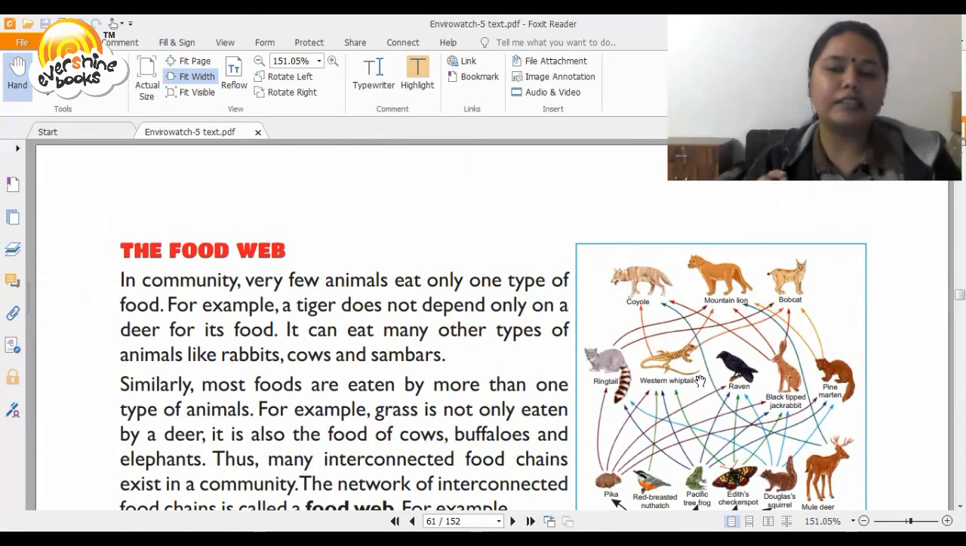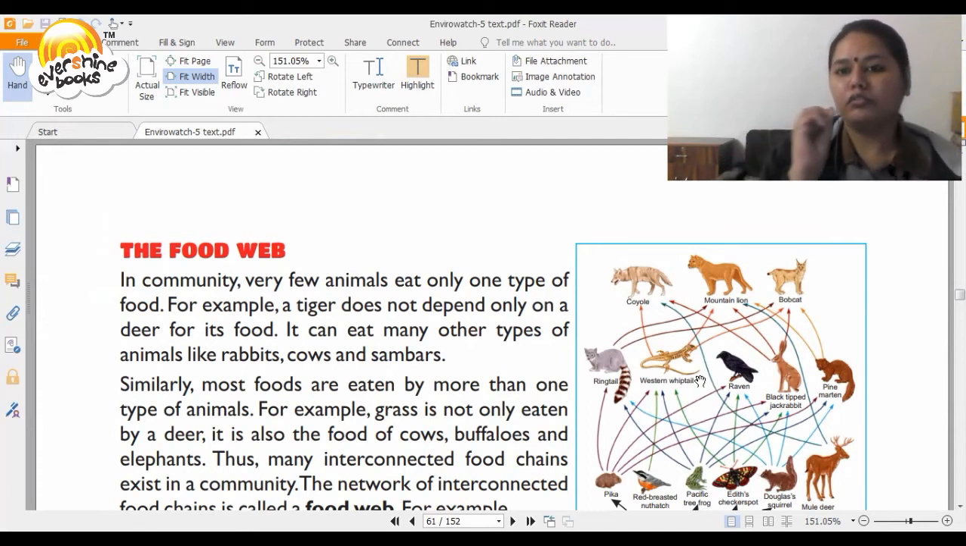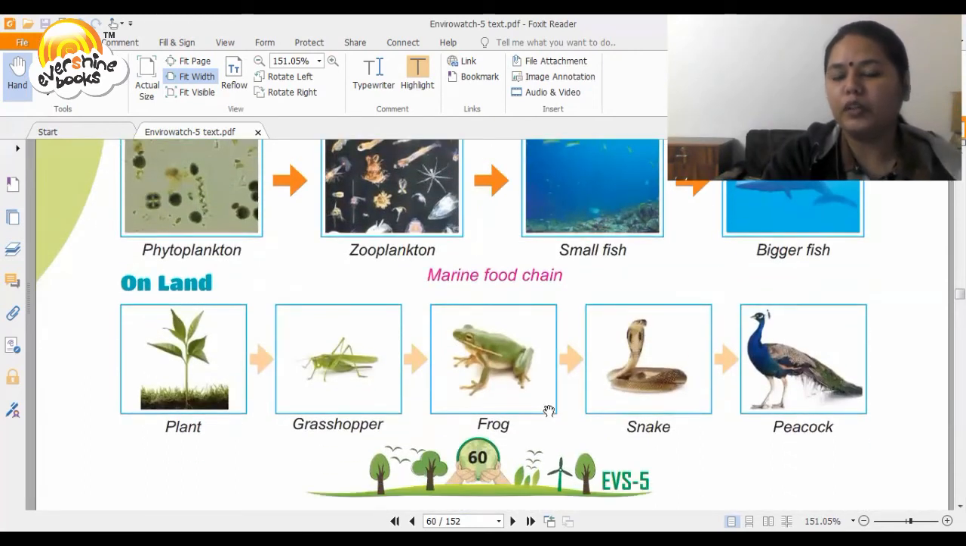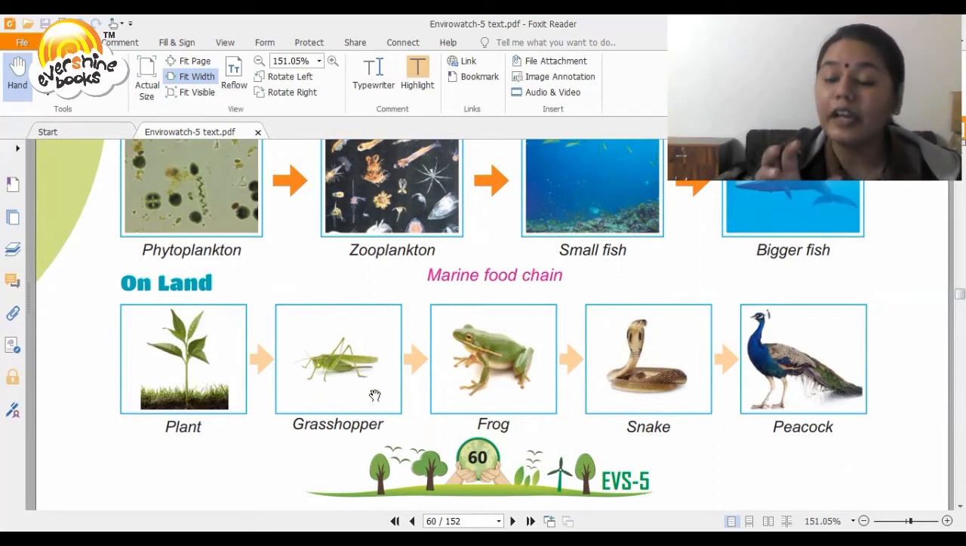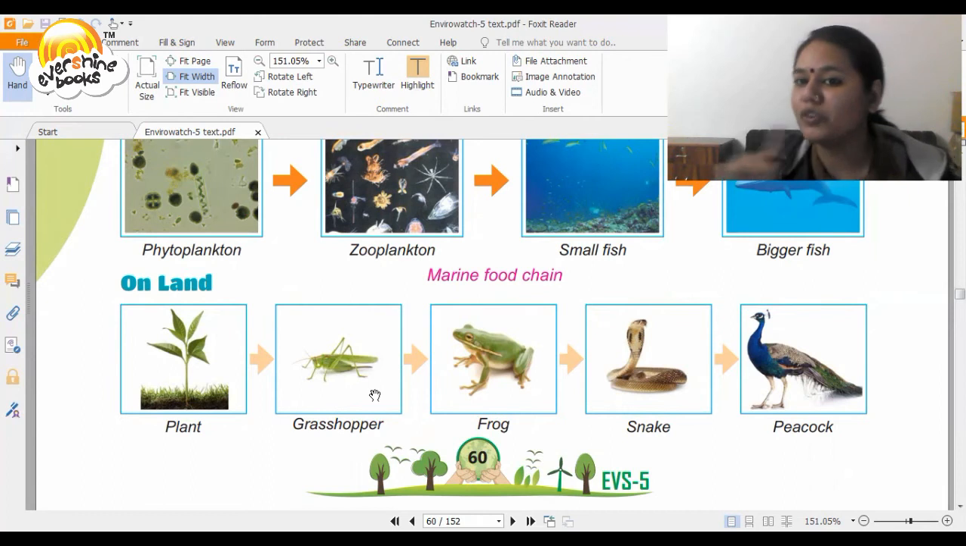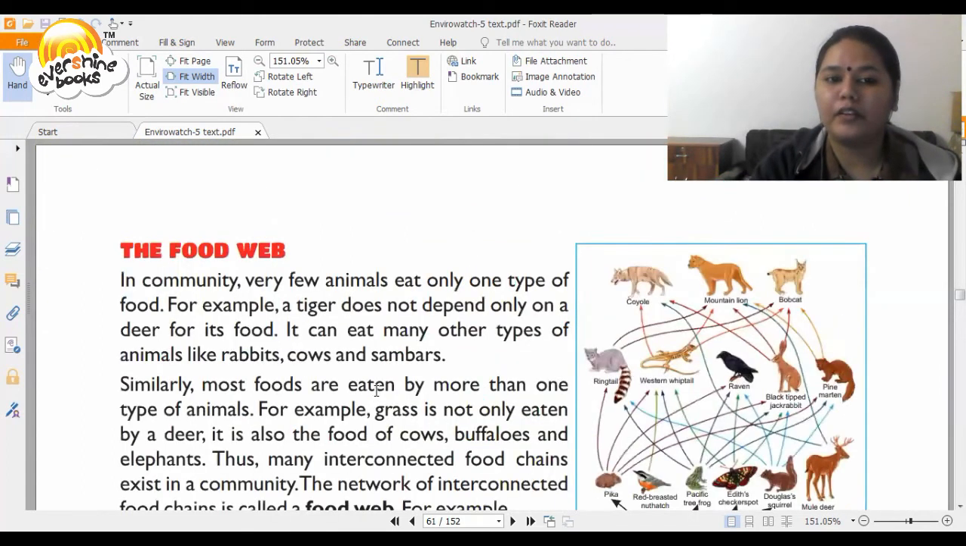I'll give you a small example. If we talk about this example only, let's say there are no plants, what would the grasshopper eat? Maybe some other insect, but it doesn't eat that. It is dependent on plants only. So that is the reason we need to save the environment so that this food chain can go on, right?